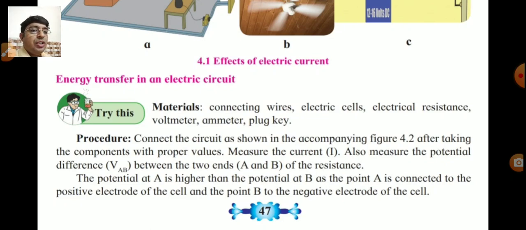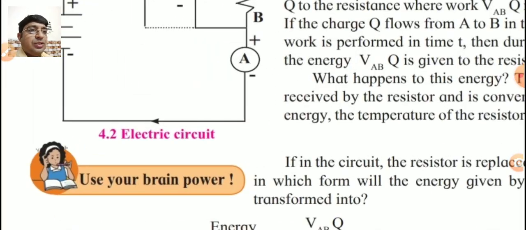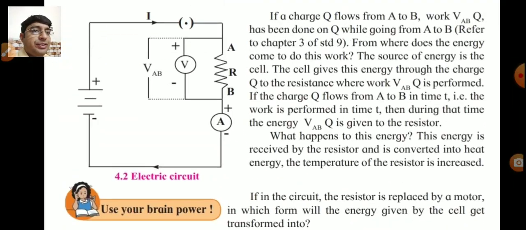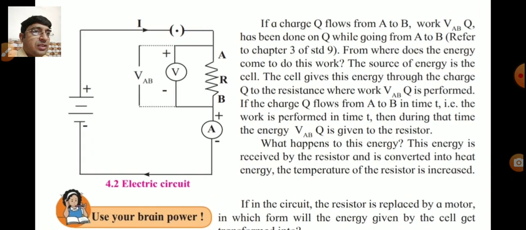The potential of A is higher than the potential at B, as the point A is connected to the positive electrode of the cell and the point B to the negative electrode of the cell. See on the next page. Now this diagram is given here. In this way we are connecting all the electrical components.